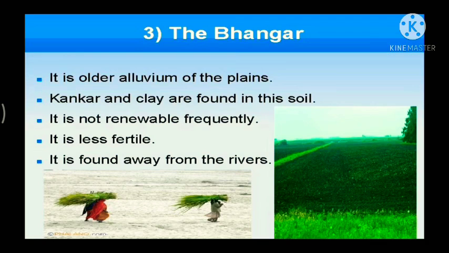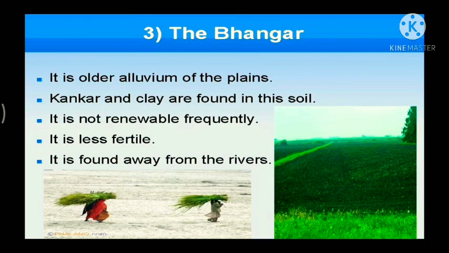It's the older alluvium of the plains, and the soil in this region contains calcareous deposits, a chalk kind of stuff, that is limestone you can consider, and clay. They are locally known as Kankar. This Bhangar is not renewed frequently, and because of it, it is less fertile, especially when found away from the riverside.